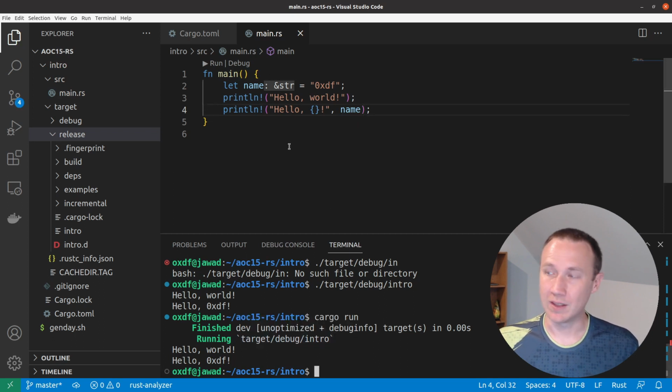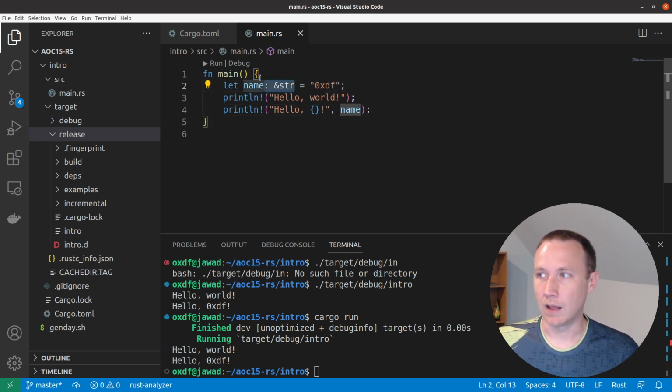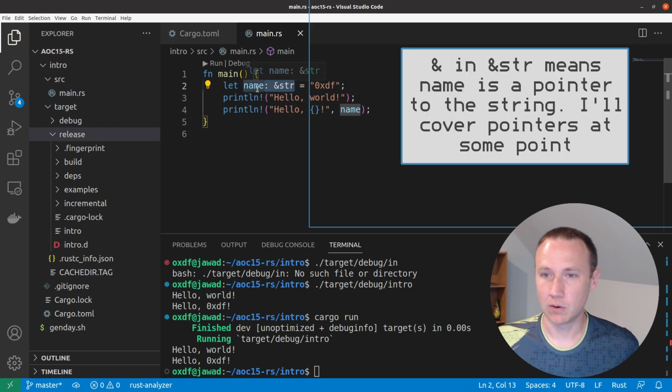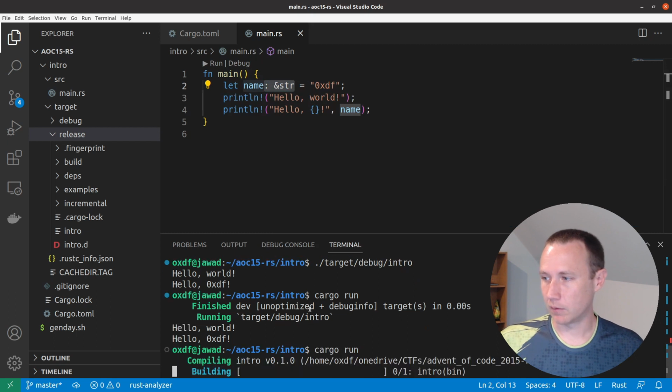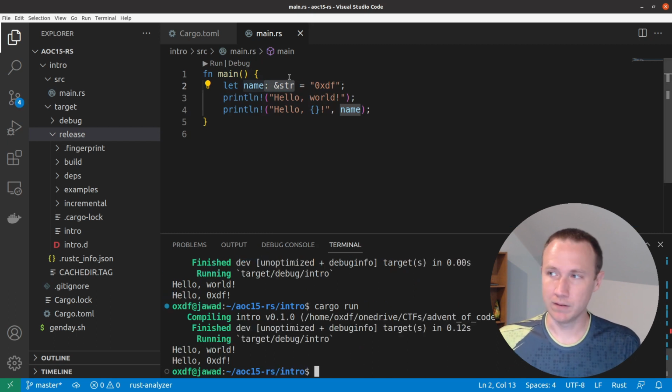And one thing, it's actually kind of cool. You see this right here, I didn't type this part, but this is implied typing. So VS Code is recognizing that I'm assigning a string object to name. So name must be a string, and it's just sort of calling that out for me. Let's go down here and run it again. And you can see that worked just fine.